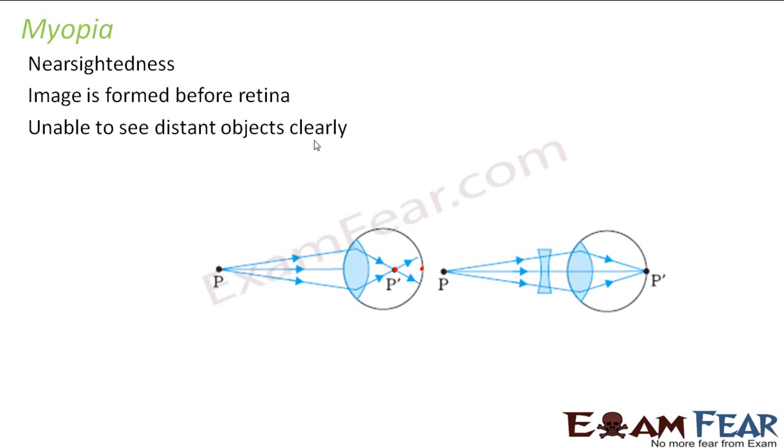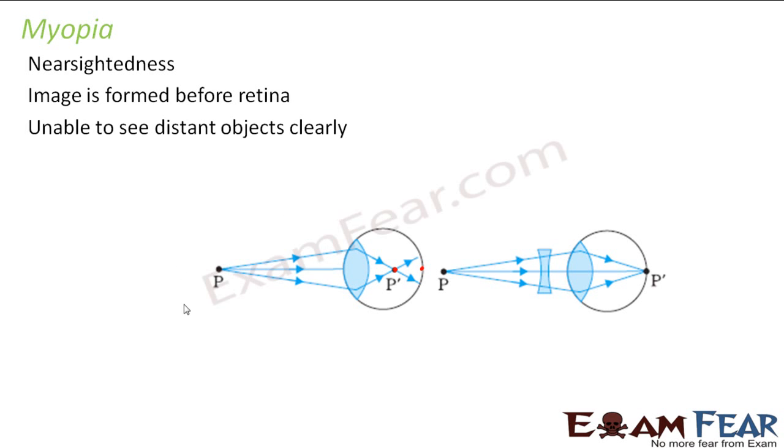In myopia, we are able to see nearby objects clearly. That is why it's called nearsightedness. That means proper sight is there for near objects. So it is called nearsightedness, right? You cannot see distant objects clearly. Now, what is a possible solution for this? I mean, how do we correct this kind of defect?